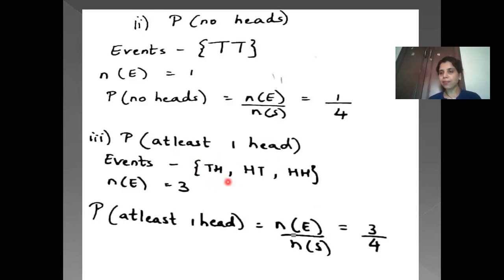So tail head, head tail, and head head. These are the three possibilities because it is at least one head, one or more than that, whenever at least is there. So that means there are three possible outcomes. The number of events is 3 out of 4, when you are writing probability of at least one head, number of events upon number of sample space. So 3 out of 4. So this is how you will be writing it.